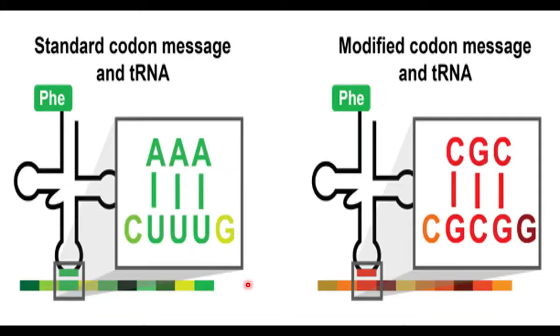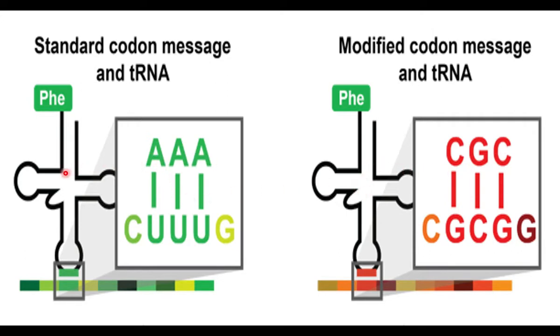Let us see. This is one amino acid, phenylalanine. This phenylalanine is carried by this tRNA. This tRNA has AAA as anticodon. The same phenylalanine is carried by another tRNA. Its anticodon is CGC. CGC anticodon is a part of this tRNA.